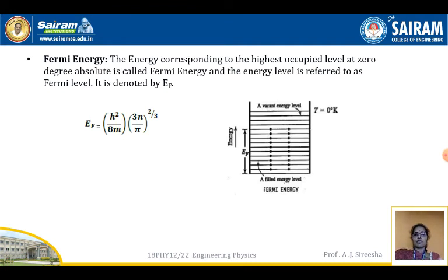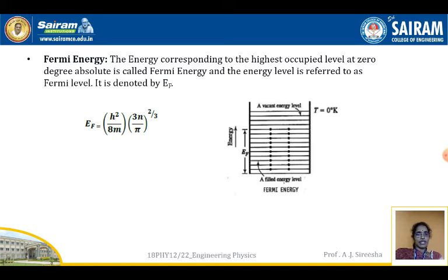The energy corresponding to the highest occupied energy level at 0 degree absolute is called Fermi energy, and the energy level is referred to as the Fermi level. It is denoted by EF. What exactly is the Fermi energy? The energy corresponding to the highest occupied level at 0 degree absolute.